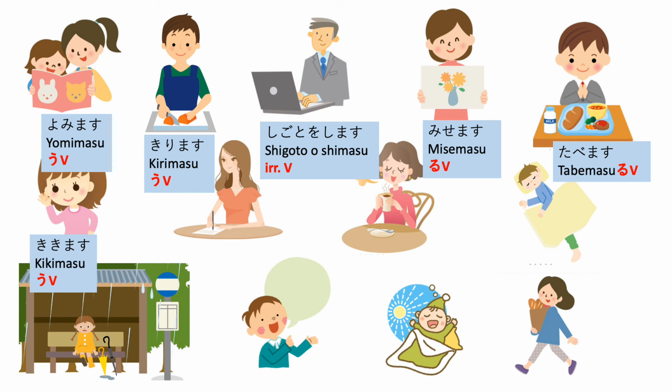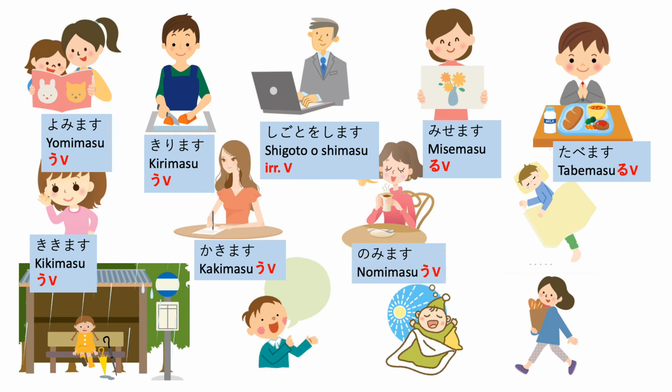Next one is to hear or to listen, 聞きます. It's a u-verb. So dictionary form is 聞く, and te-form is, from the song, く いて. So く and いて, right? So 聞く, 聞いて. And next one is 書きます, 書く, te-form 書いて.